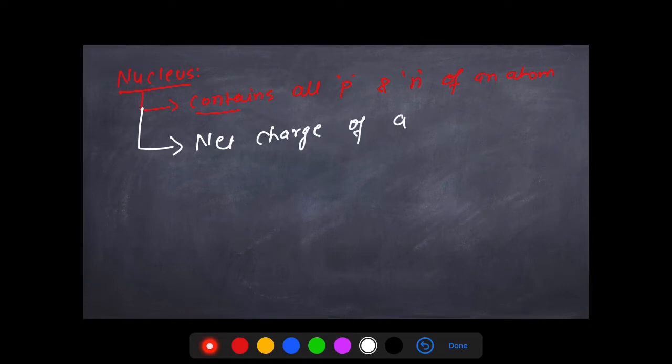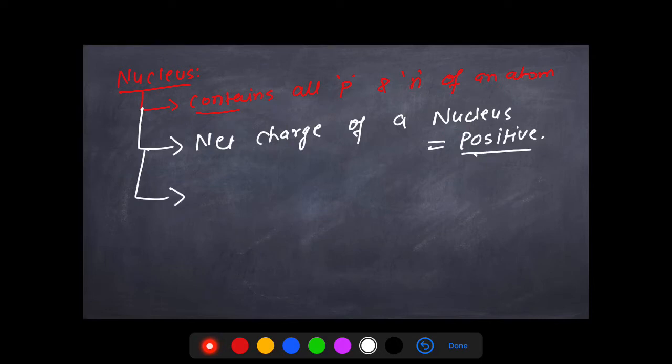So shall we say that the net charge of a nucleus should be positive? Why positive? Can you give a logic? Because the nucleus contains protons which are positively charged and the neutrons which contain no charge, or 0 charge. So effectively, whatever the charge over the nucleus will be, it will be because of the protons only, and that charge of course will be positive, right? So the net charge over the nucleus will be positive.